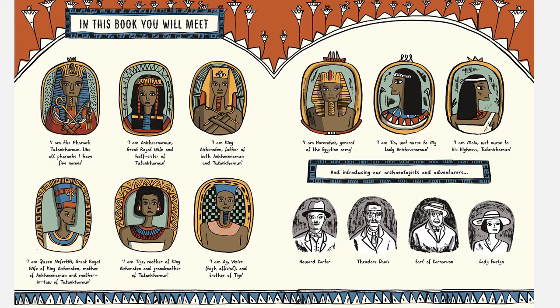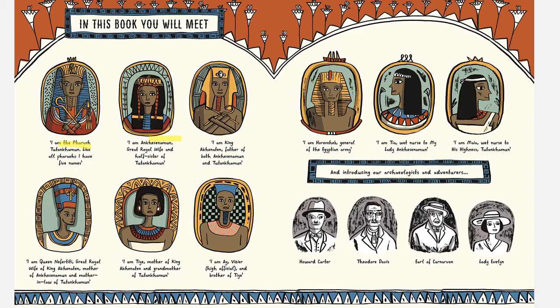Okay, we're opening up the book. In this book you will meet, now we've got 9 Egyptian characters and 4 modern characters here on this page. You can see, I'm going to start at the beginning. So we've got Tutankhamun. I'm the pharaoh. Like all pharaohs, I have 5 names. I am Ankhesenamun, is it? The great royal wife and half-sister of Tutankhamun. So you might have noticed that in the biography, he married his half-sister.